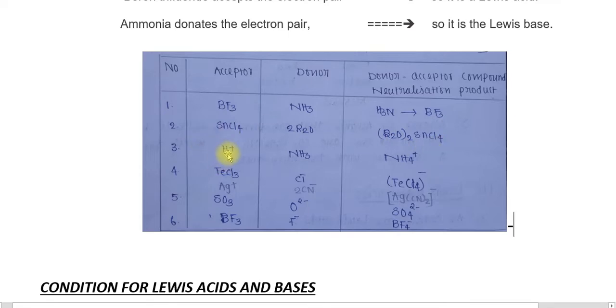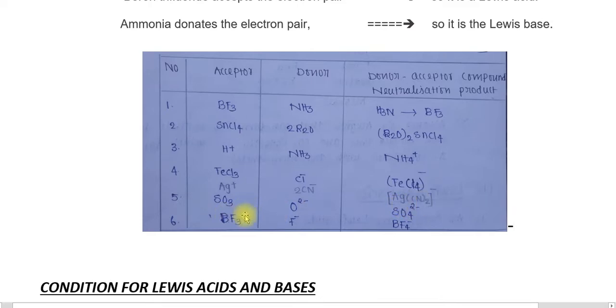The other example is when H+ combines with NH3, the H+ is accepting and the NH3 is donating, therefore forming NH4+. Next is FeCl3 and Cl-, forming a donor acceptor compound FeCl4-, and another is Ag+ and 2 CN-, that forms a donor acceptor compound, that is Ag(CN)2-.